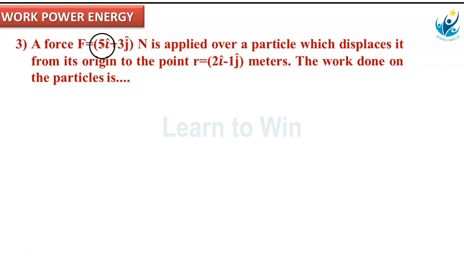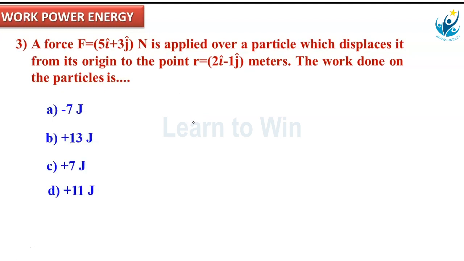Applied force equal to 5i cap plus 3j cap in Newton. And origin to this point, the body displaces due to the application of this work. What is the final point? 2i minus 1j, unit vector form. Now, work done. Options are these.